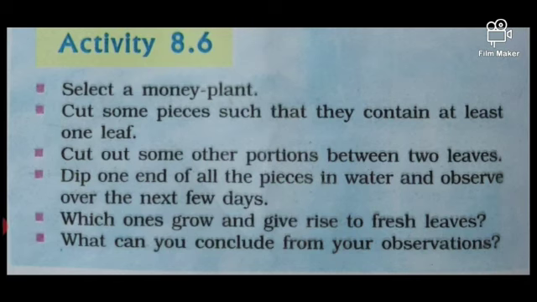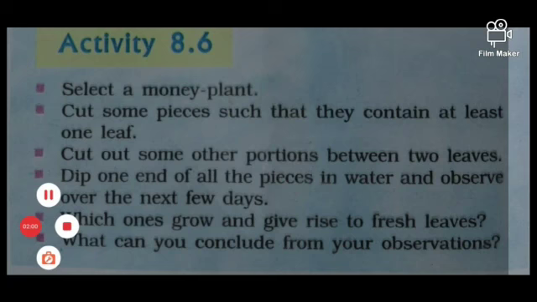You can see some new developments take place. If you sow them in the soil, they grow as new individuals. Now let us observe how bryophyllum leaves develop new offspring through leaf propagation.